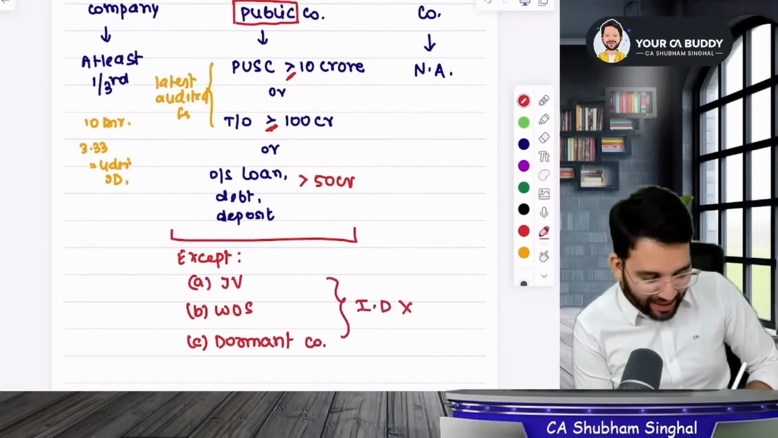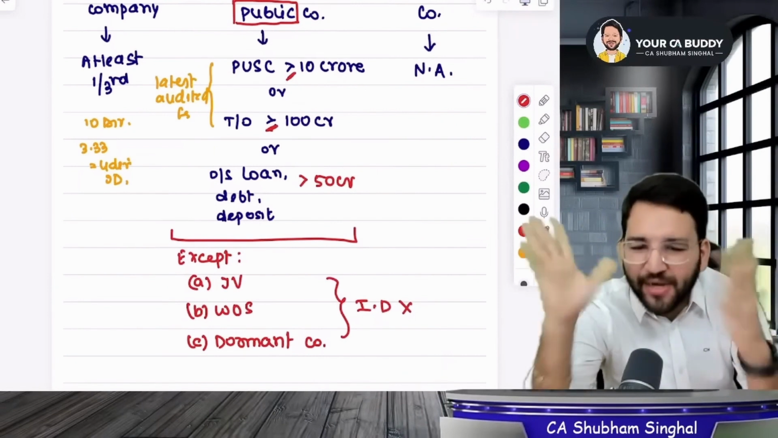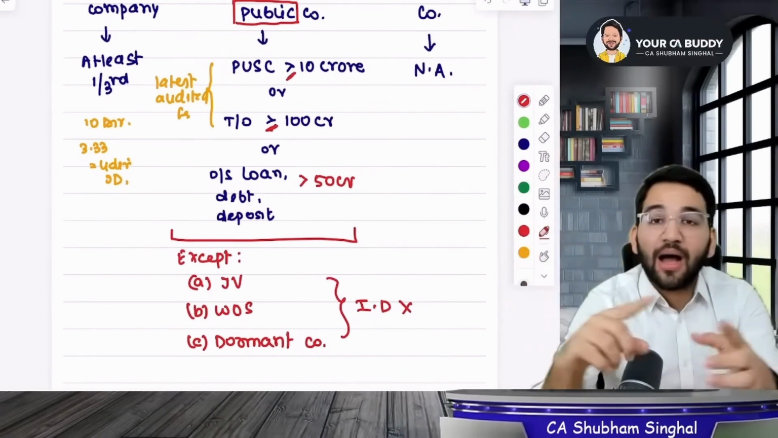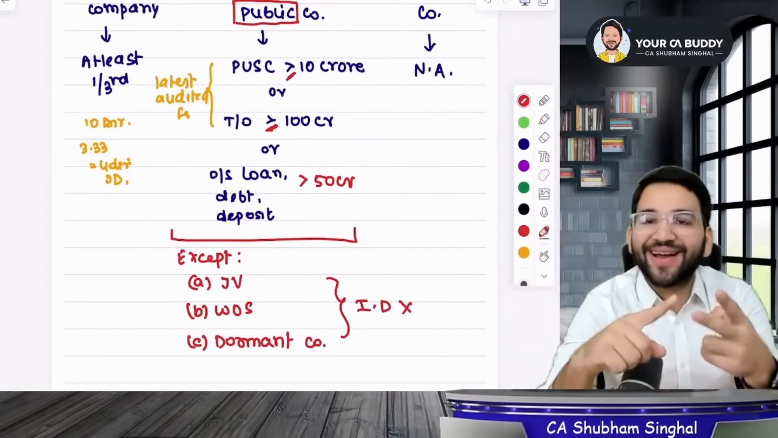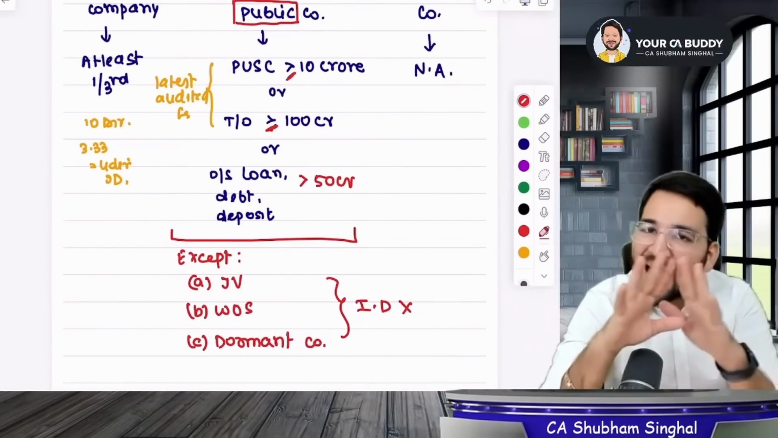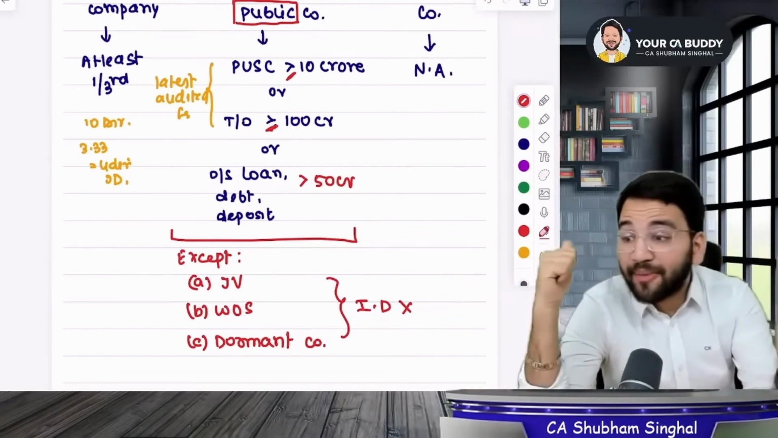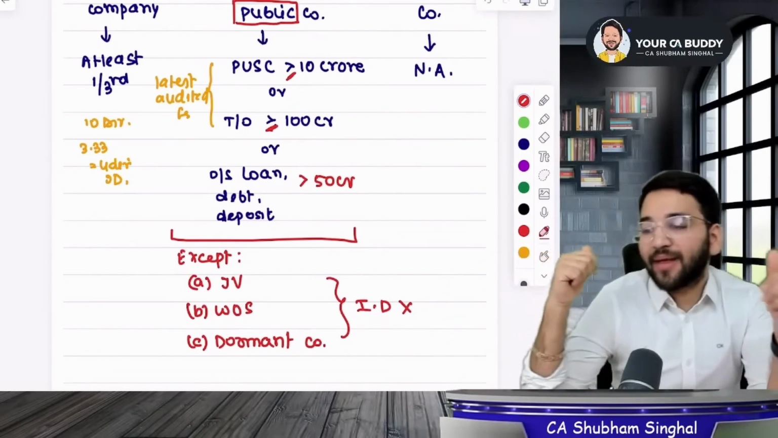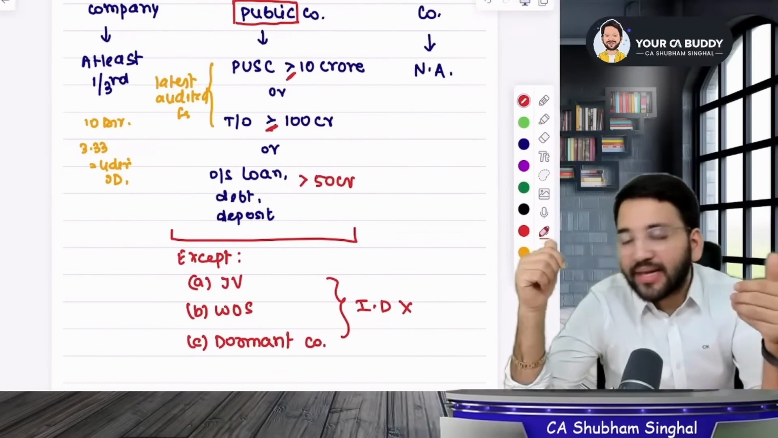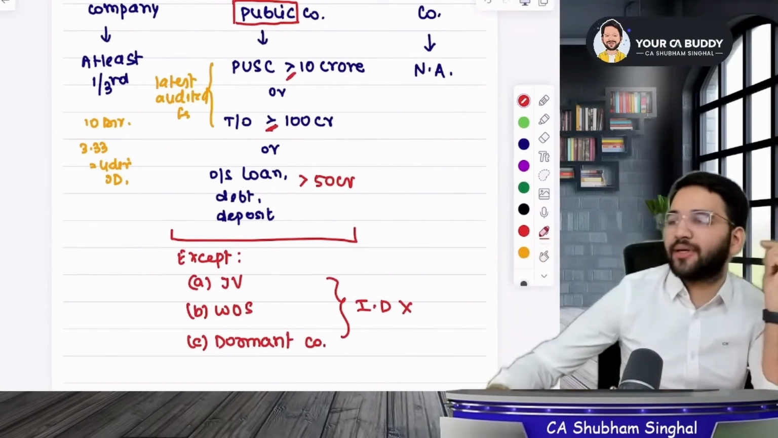Is my point clear? If you are a joint venture, in any case, no matter how much is your paid up share capital and turnover, or if you are a wholly owned subsidiary or a dormant company, then the provision of independent directors will not be applicable to you. But I have a question for you.